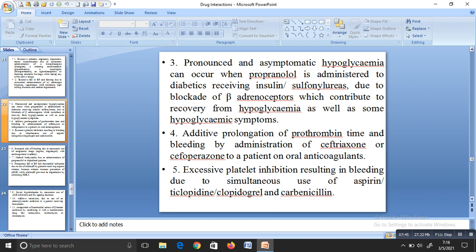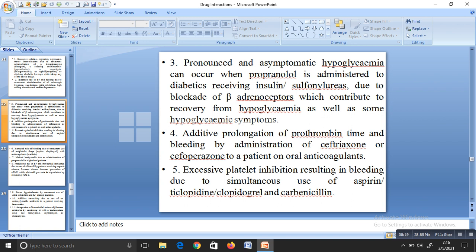Okay, next are drugs like clopidogrel, ticlopidine, and aspirin. These are platelet inhibitory drugs, antiplatelet drugs. They inhibit the aggregation of platelets, and if you combine aspirin, ticlopidine, or clopidogrel with carbenicillin, what will happen? There will be excessive platelet inhibition, and if there is excessive platelet inhibition, there are chances of bleeding.